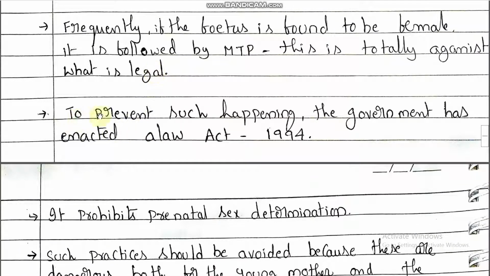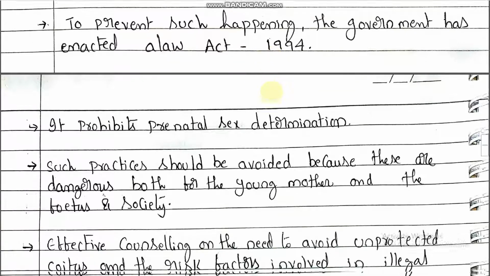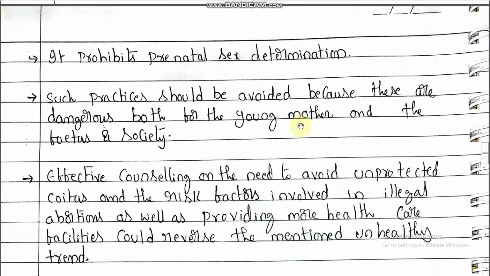To prevent such happenings, the Government of India enacted a law, an act, in 1994 to prevent such types of misuses. The act was proposed by the Government of India in 1994. It prohibits prenatal sex determination. So prenatal sex determination is prohibited, right? Such practices should be avoided because they are dangerous both for the young mother and fetus and for society. These misuses are a danger to the young mother, the fetus and society also.